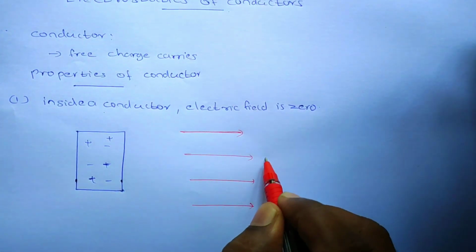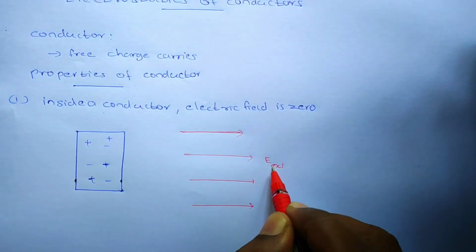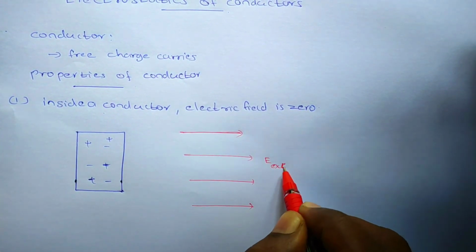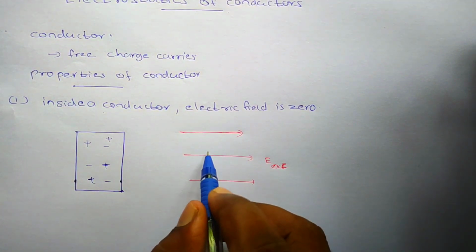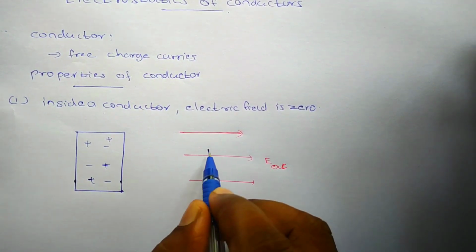Clear? In this external electric field, I am going to place this conductor.